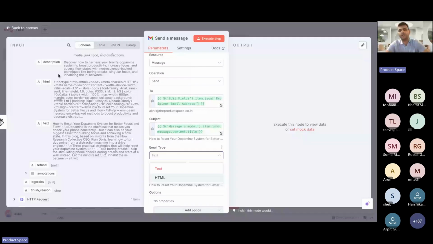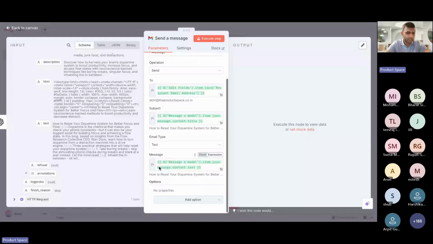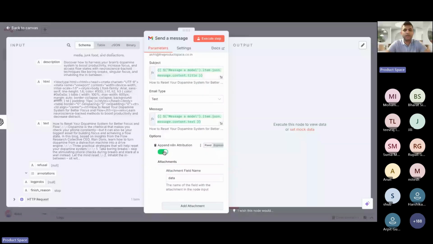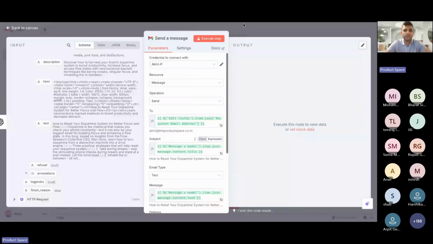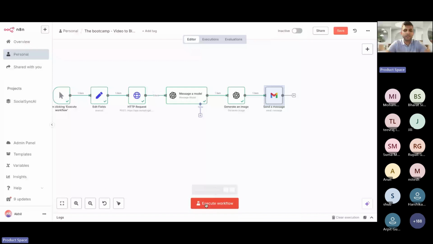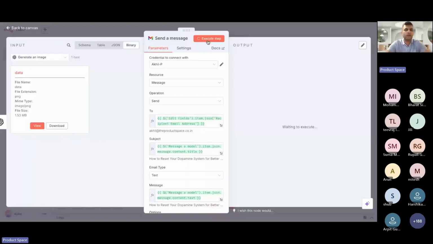You'll notice. Next, I want to send the attachment. I'll just click on this attachment and click on add attachment. That's it. And next, I don't want to receive this. Don't worry about this. Now I'll just go ahead and run this. Okay, let me only run this node because otherwise it will take all the API requests.